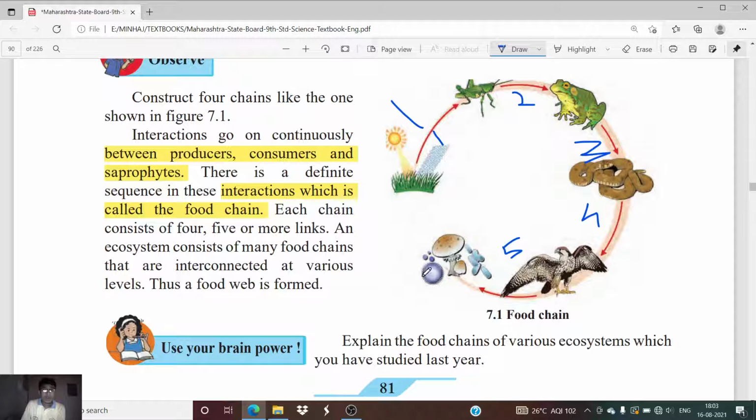When the interaction between producers, consumers, and saprophytes takes place, we call it a food chain. But when several food chains in an ecosystem interconnect with each other, that phenomenon is called a food web.